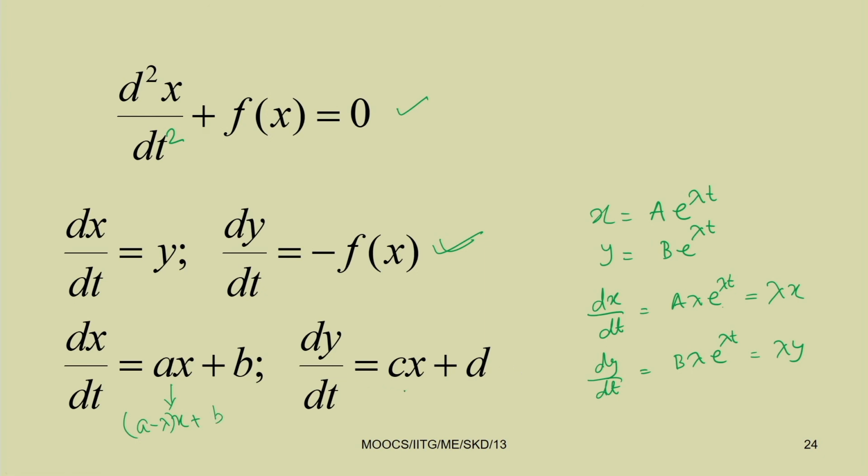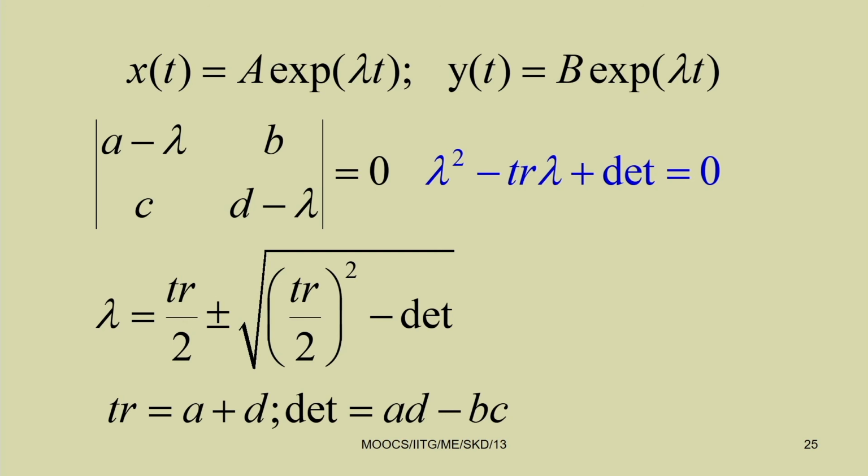Similarly, here also we can write c x plus d minus lambda into y equal to 0. This way we can write these two equations, or we can write this in matrix form: a minus lambda, b; c, d minus lambda, multiplied by the vector, equal to 0.